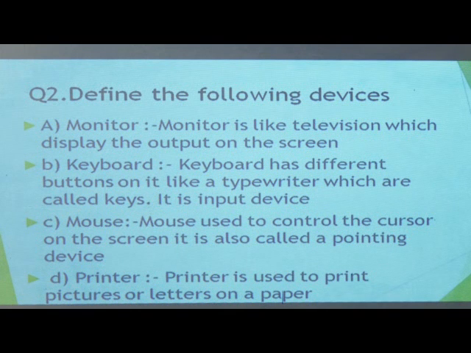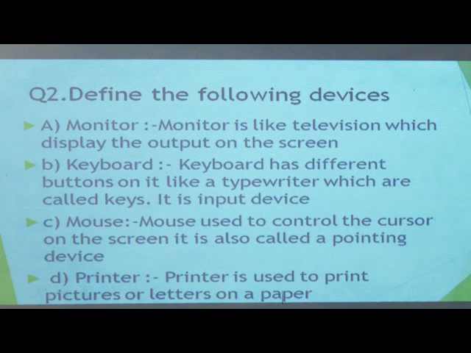Next is keyboard. Keyboard has different keys or buttons, and by using those buttons or keys we can write whatever we want. Keyboard is also called an input device.